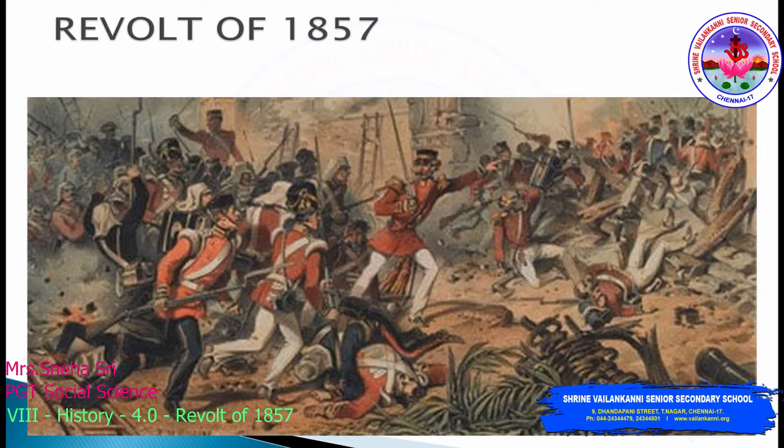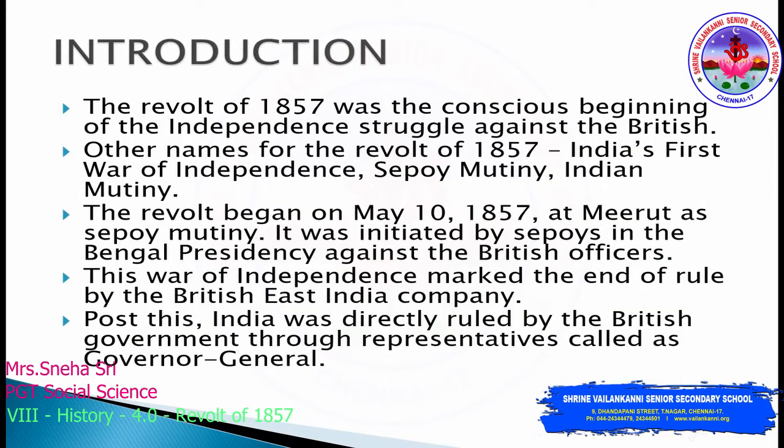Now, coming to our topic, Revolt of 1857. The Revolt of 1857 was the conscious beginning of the independence struggle against the British. The other names for the Revolt of 1857 are India's first war of independence, because this was the situation where Indians started to rebel against the British. Sepoy Mutiny, since it was started by the sepoys of India who were working for the British, then Indian Mutiny, Indian Rebellion, etc. So there are various names for Revolt of 1857.